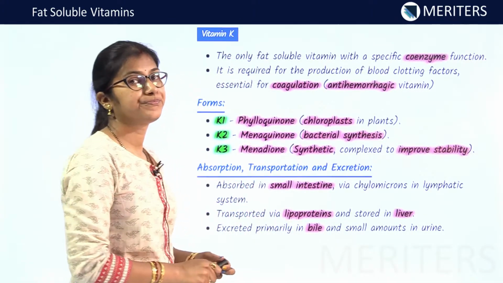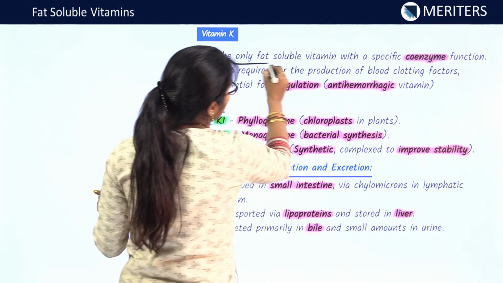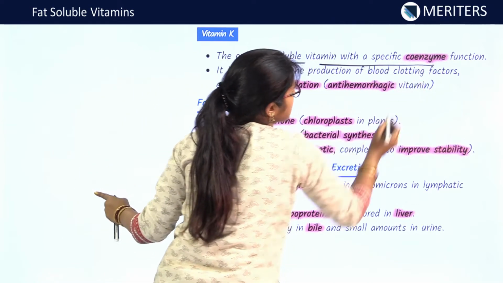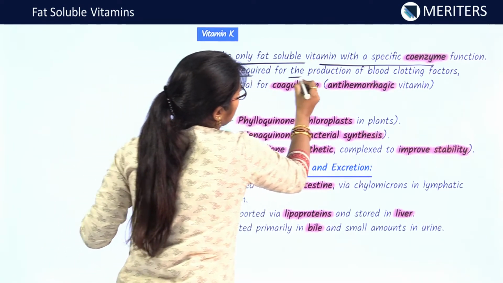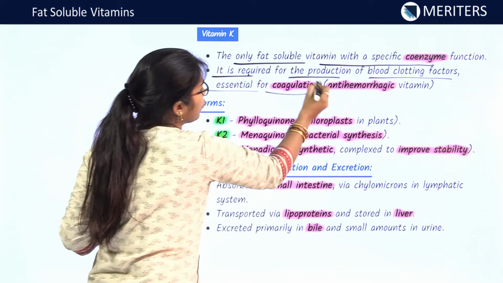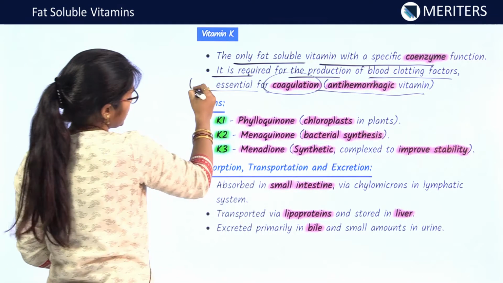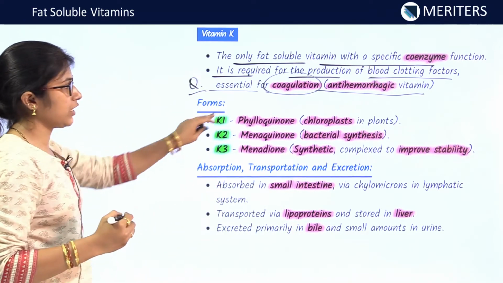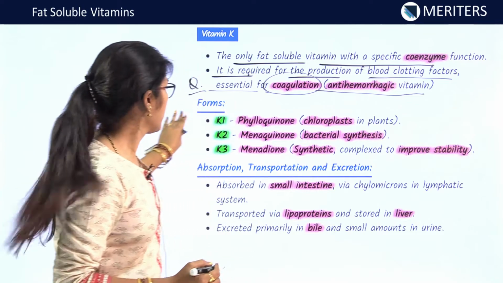Vitamin K, see vitamin K. This is the only fat soluble vitamin with a specific coenzyme function. It is required for the production of blood clotting factors essential for coagulation. It is an anti-hemorrhagic vitamin. This may be a question: which is the anti-hemorrhagic vitamin? Vitamin K is the anti-hemorrhagic vitamin.